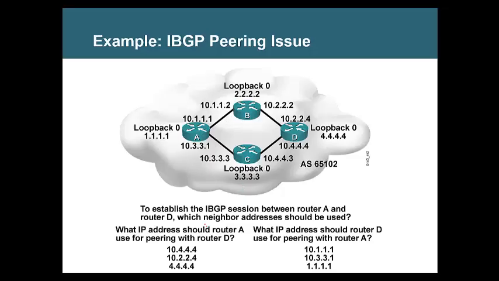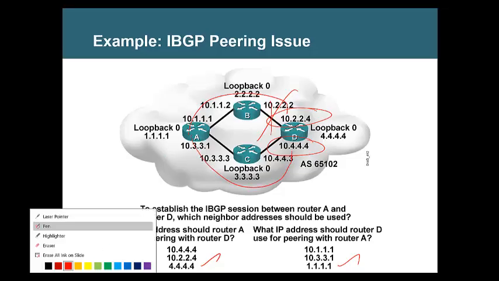What will be the address we will be using to form neighbor? It is 4.4.4.4 and 1.1.1.1. See, between router A and D, you can also form neighbor with the physical interface addresses 10.2.2.4 and 10.4.4.4. But the problem is, if this link goes down, the neighborship will go down. Then you need to form another neighbor with this 10.4.4.4 also.